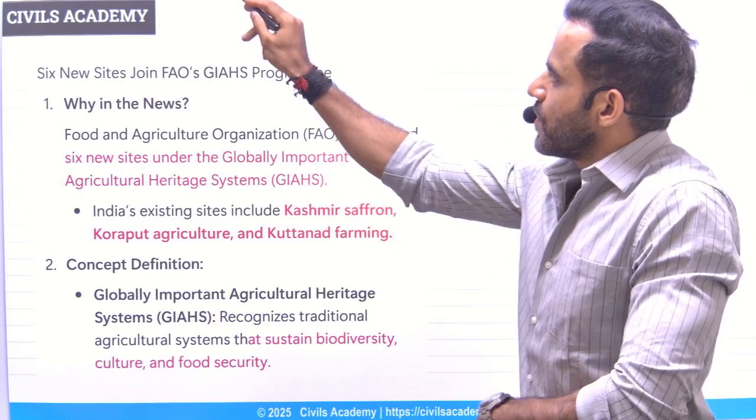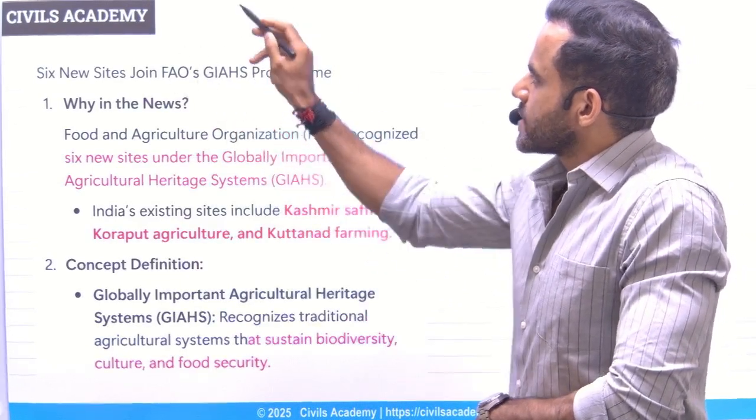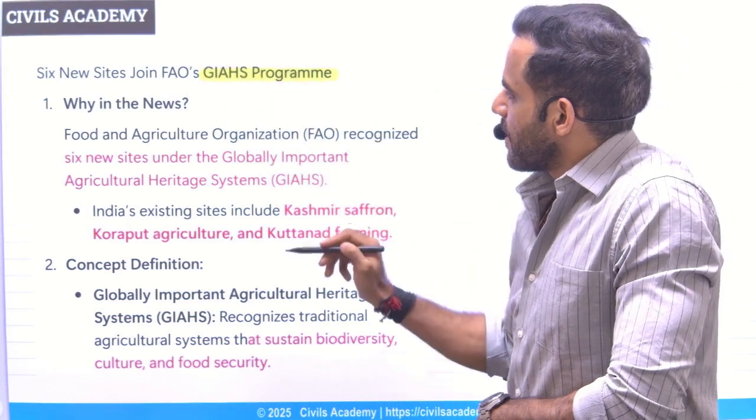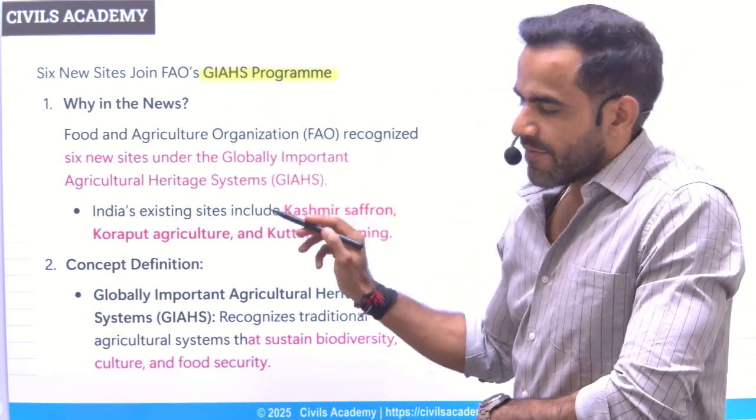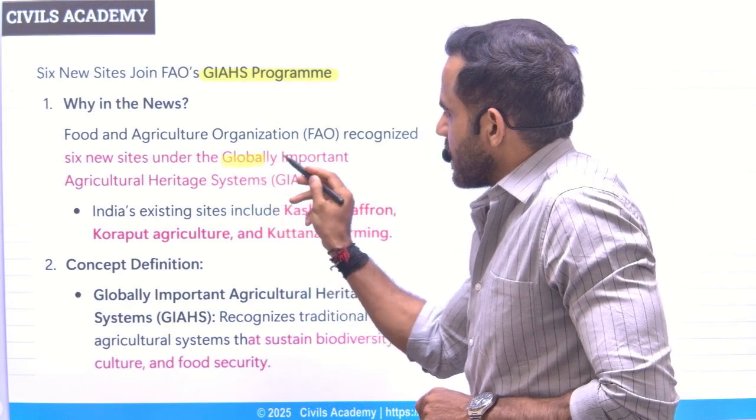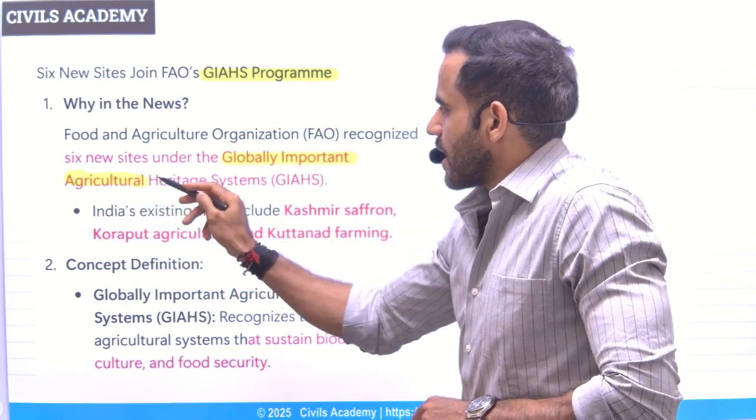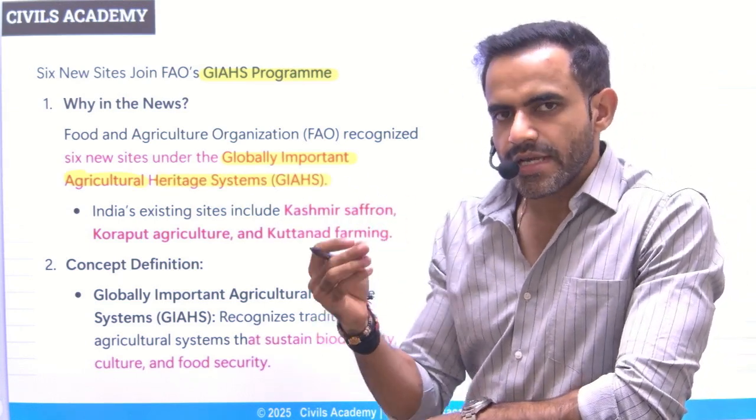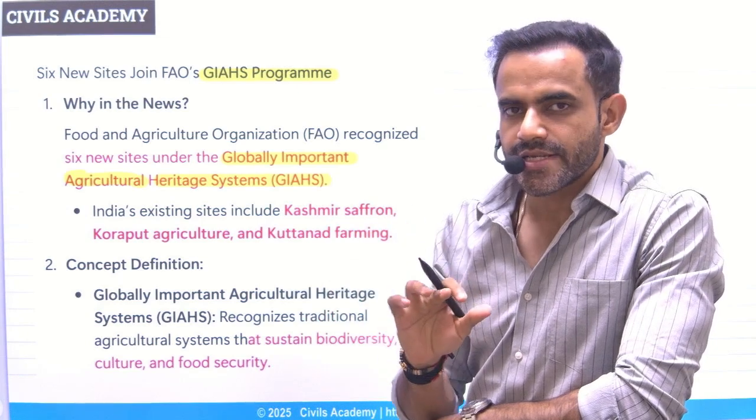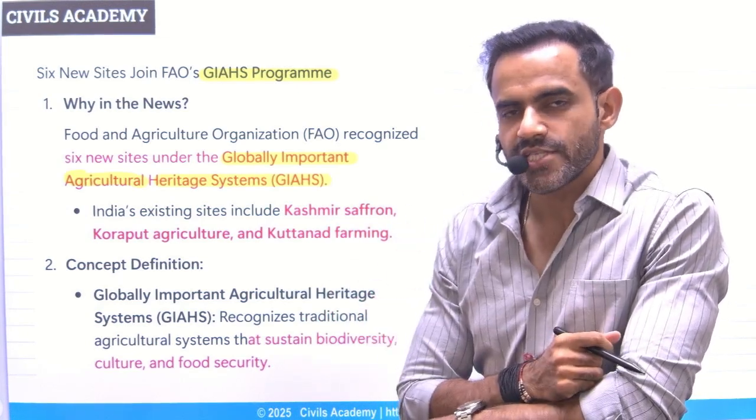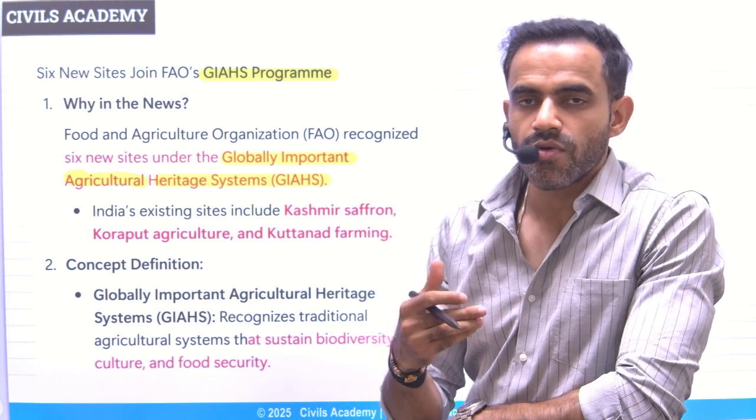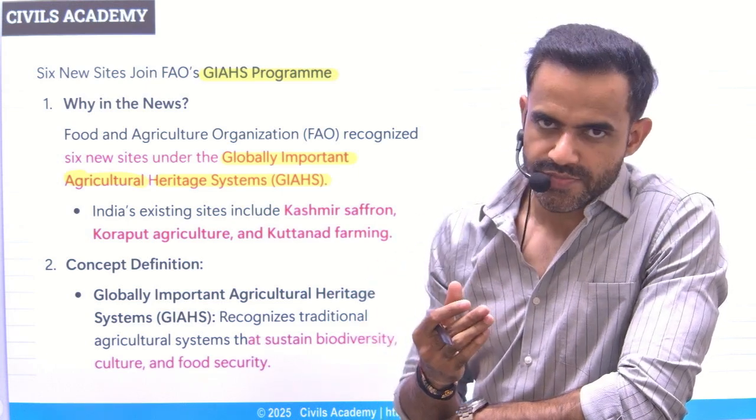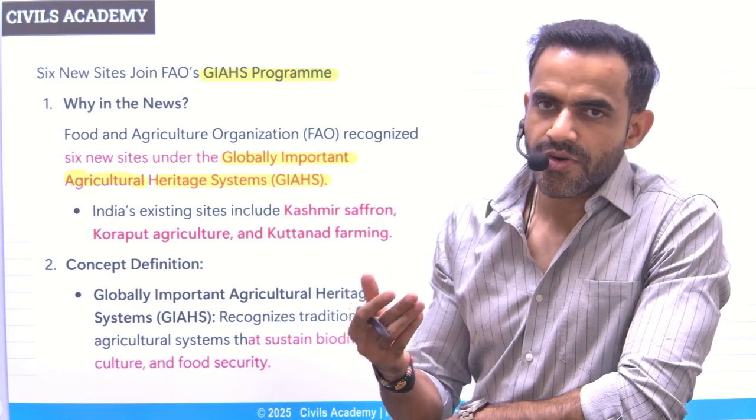Next is related to GIAHS, that is basically the program of FAO. What is the full form? Globally Important Agricultural Heritage System. Just understand, these are important agricultural heritage systems. Agricultural heritage system means what? These are the conventional or traditional agricultural systems which are being preserved as a heritage.